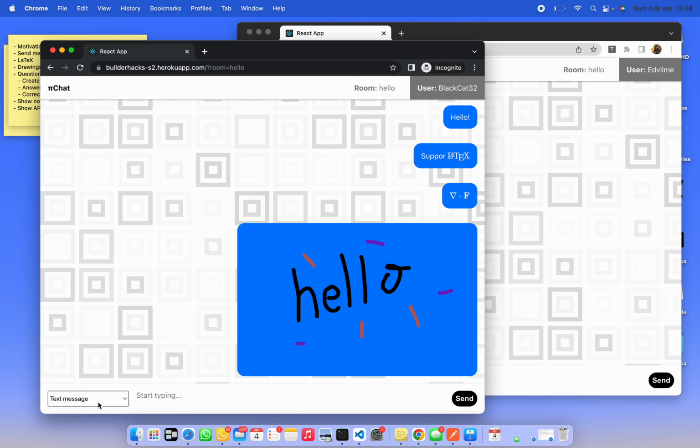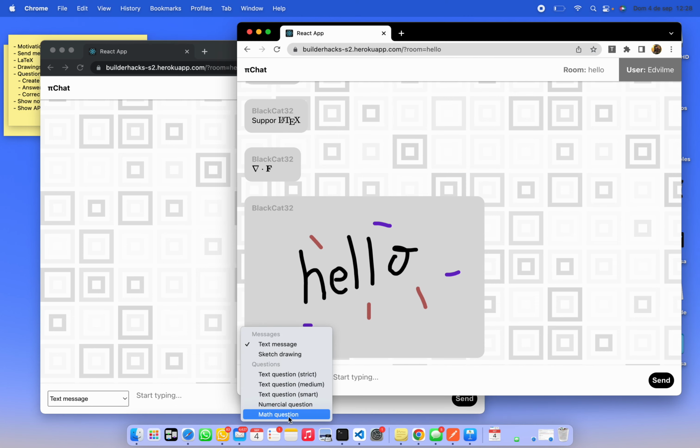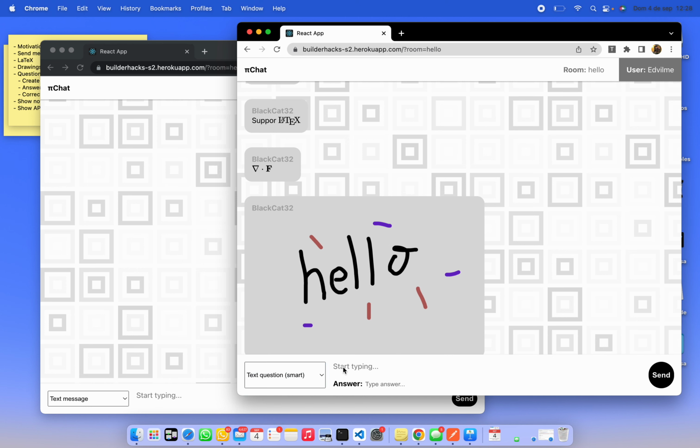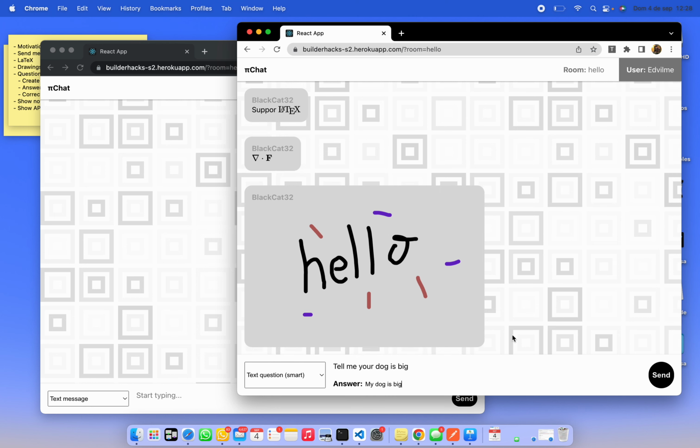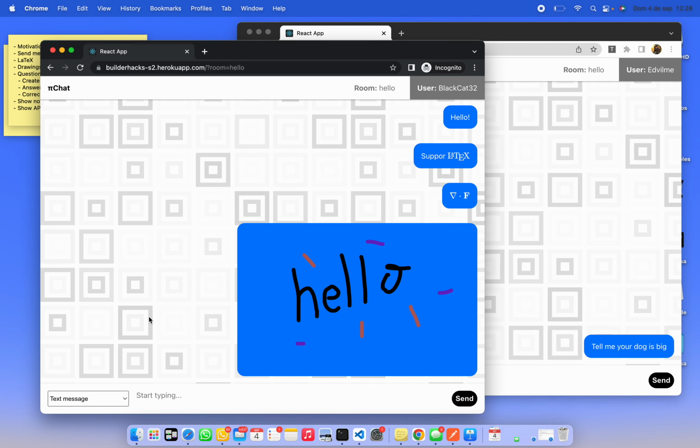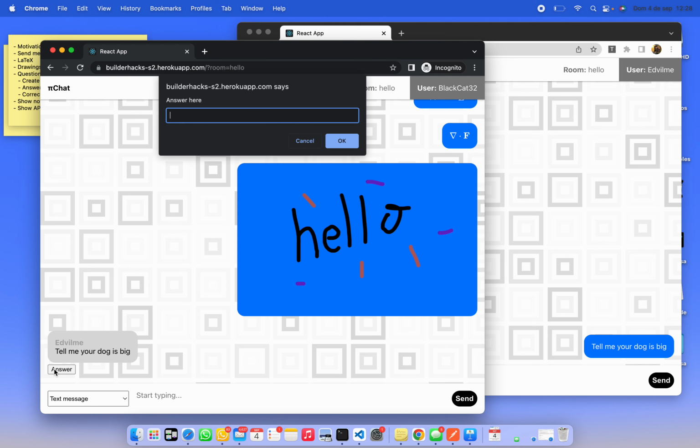Likewise, the users can also create questions. For example, we can add a text question that says, tell me your dog is big. And here one can type the expected answer. The important thing to note here is that even though we type something for an expected answer, we can type something similar here and it will return a correct answer.